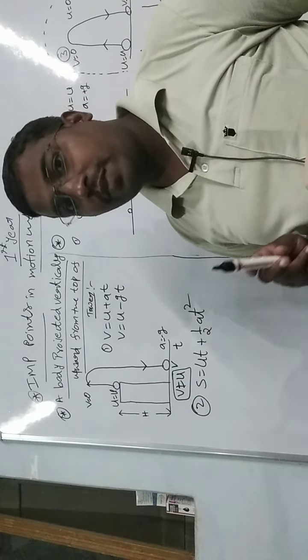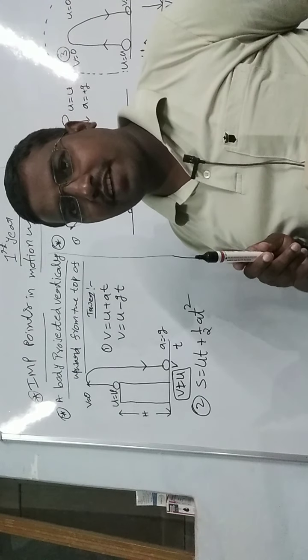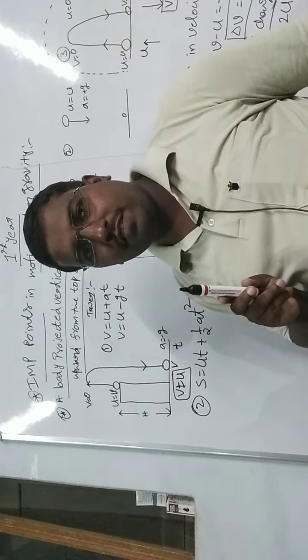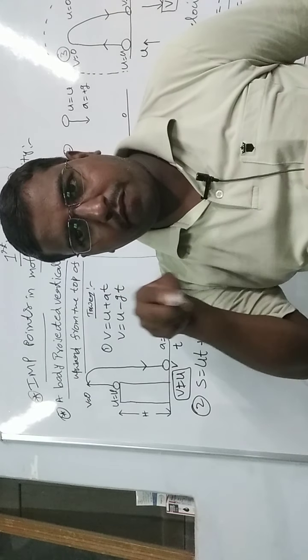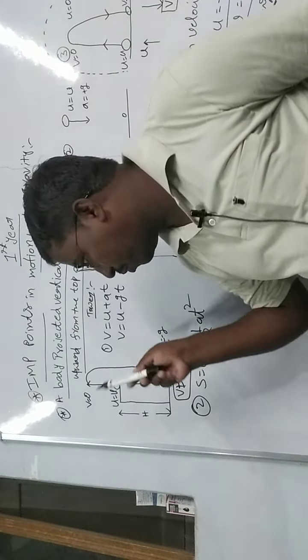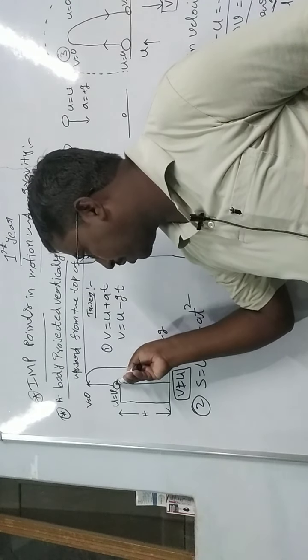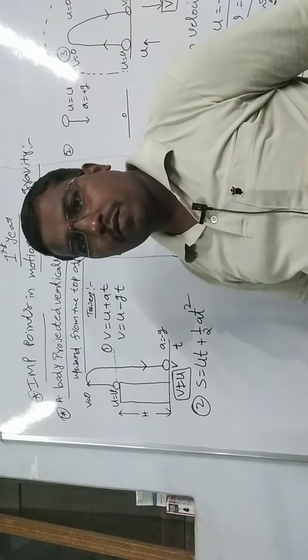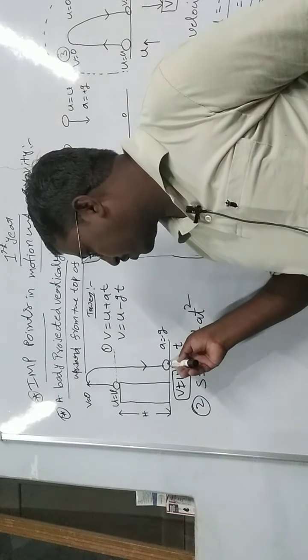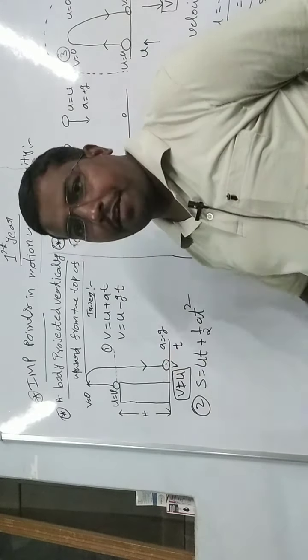Because what is displacement? Displacement is the shortest distance between the initial point and the final point. This is the initial point, and when the ball reaches the ground, that is the final point.